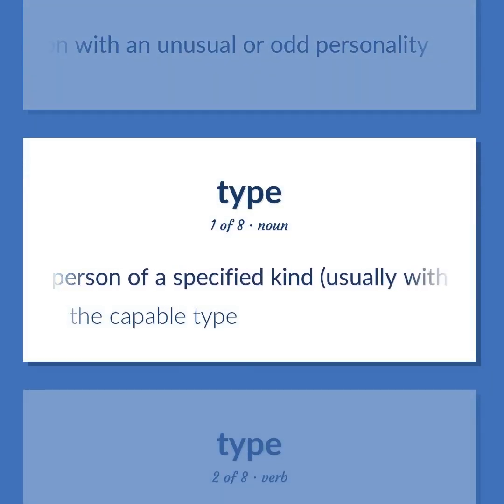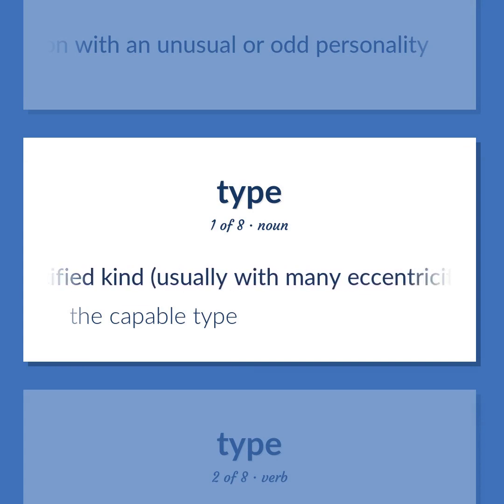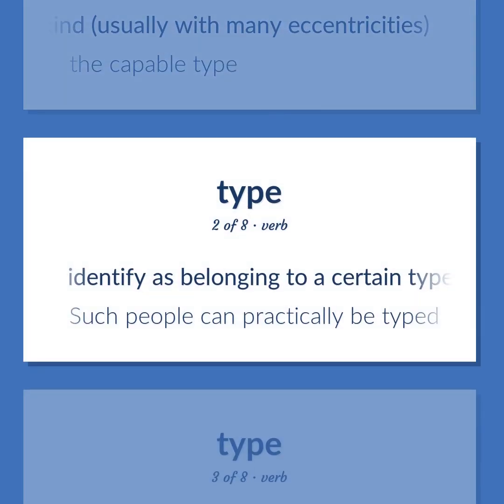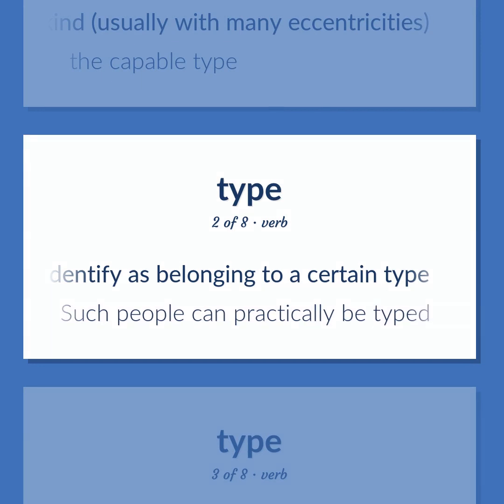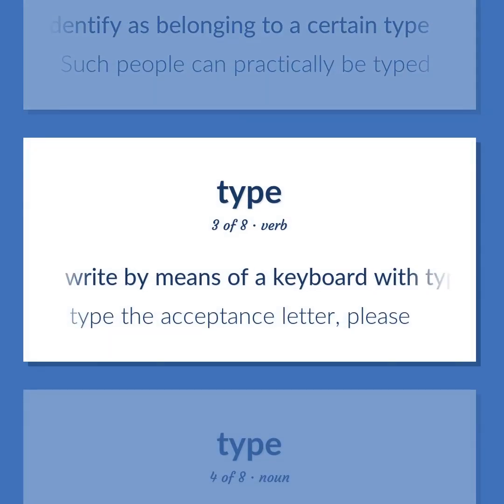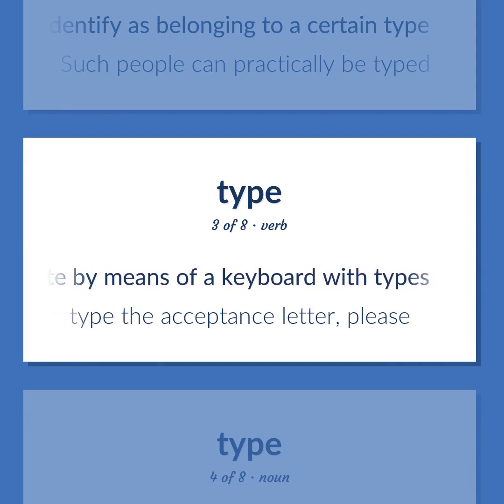A person of a specified kind, usually with many eccentricities. The capable type. Identify as belonging to a certain type. Such people can practically be typed. Write by means of a keyboard with types. Type the acceptance letter, please.